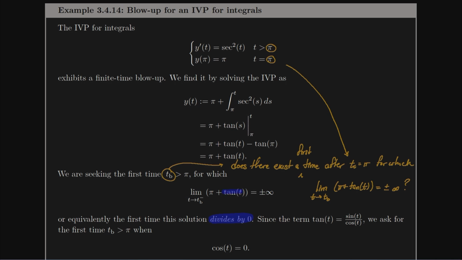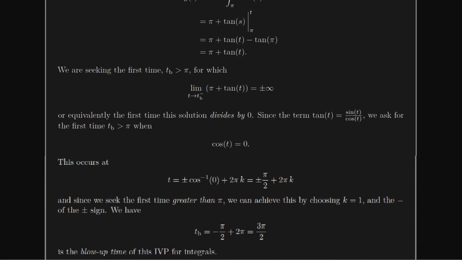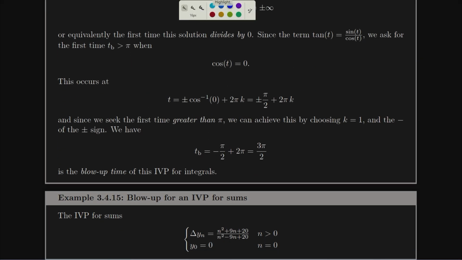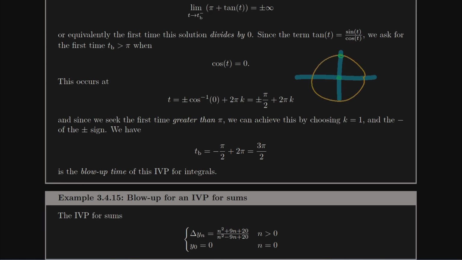Written as tangent, it doesn't look like it really divides by 0 ever, but we're going to recall that tangent is really sine divided by cosine, and so dividing by 0 is equivalently asking, when is cosine of t equal to 0? So that's what we're going to be focused on solving. Lots of ways to think about when cosine of t is equal to 0. Let's think about the unit circle, and let's think about cosine is going to be the values of x on the unit circle. So when is x 0? X is 0 at the top and at the bottom. So this would be when cosine is 0 as well.